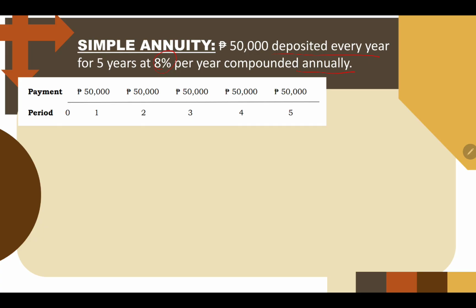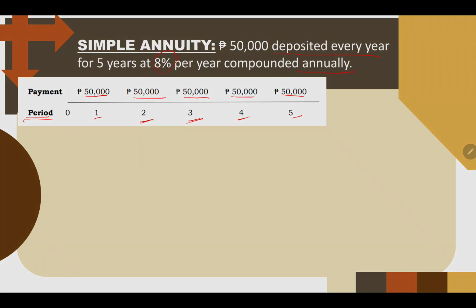So if you observe, from the period, you have the first payment, second payment, third payment, fourth payment, fifth payment. Since this is yearly, annual, so first year, first payment, second year, second payment, third year, third payment. So you have to make payments of equal value, 50,000 each year.